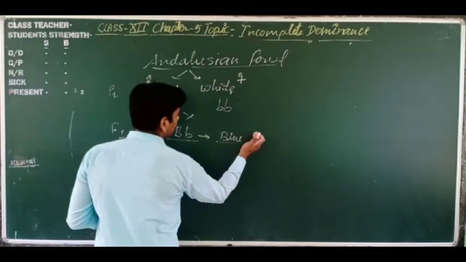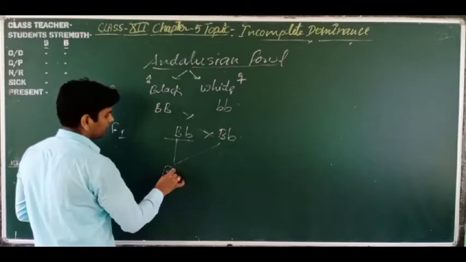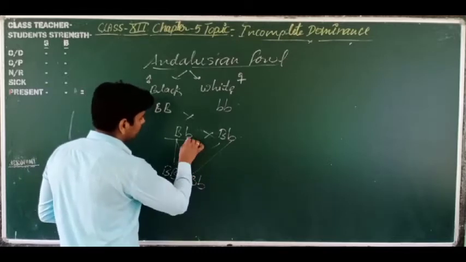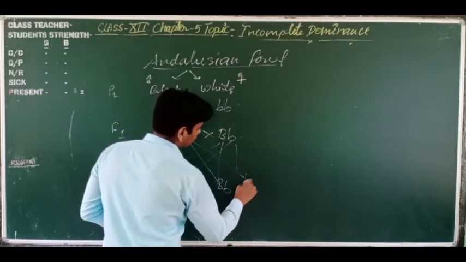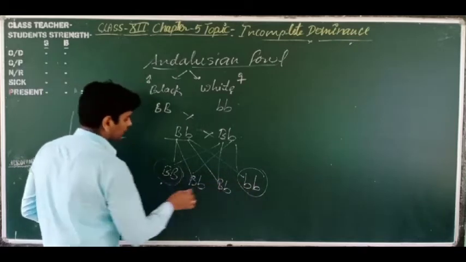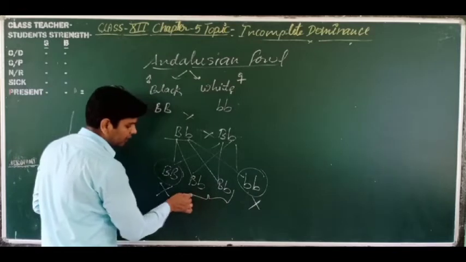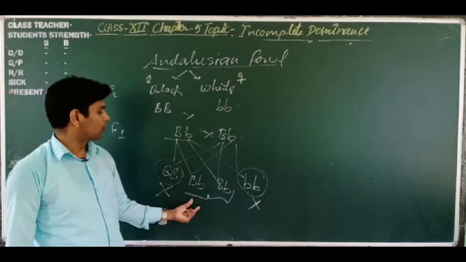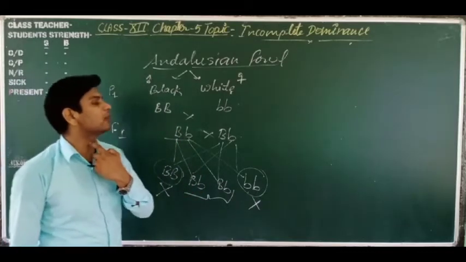So here if we cross the blue ones, then what do we get? Capital B capital B, capital B small b, capital B small b, small b small b. So these are the black and white. These are destroyed in each generation, and they keep only what? They keep only this one combination, which is of blue. So this is also showing what? Incomplete dominance in Andalusian fowl.